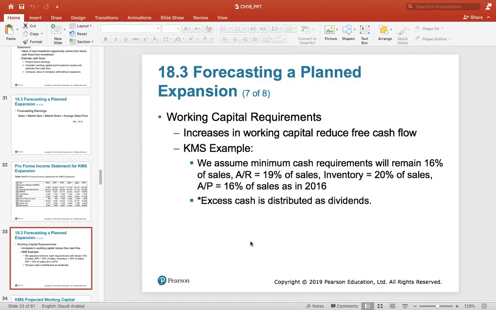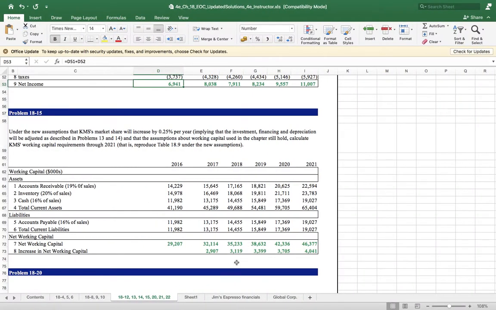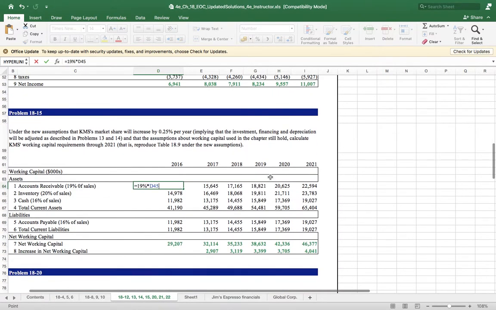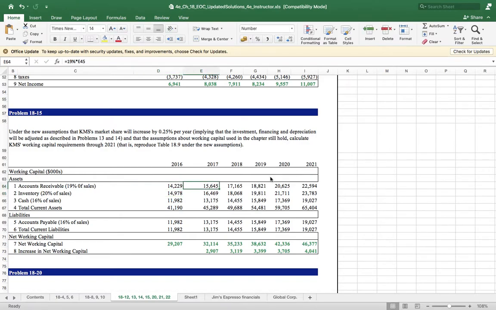16% of sales is cash. 19% of sales is receivable. 20% of sales is inventory. 16% of sales is equal to payable. Do that. So receivable is equal to 19% of the sales. 19% multiplied by sales. Sales is how much? 74,890. Enter.